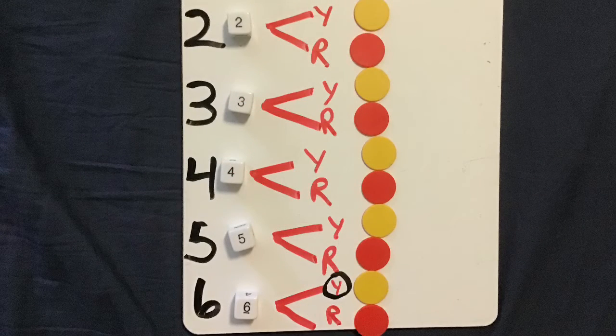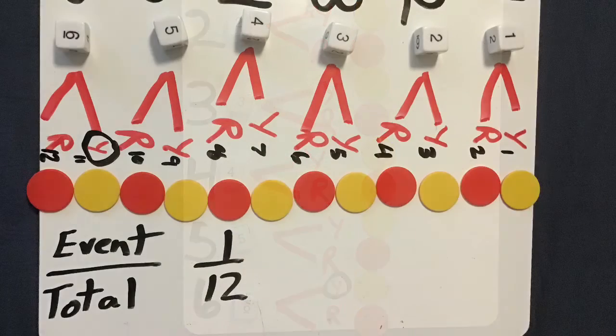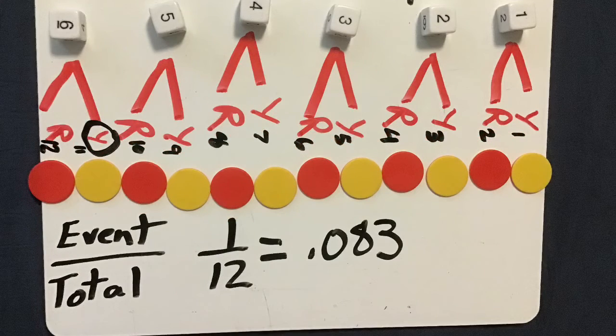Only one of these events is what I want, rolling a 6 and flipping a yellow coin. Since only one of the events is what I want, and there are 12 total events, I am going to do 1 divided by 12. This equals 0.083, which means it's not very likely that it will happen.